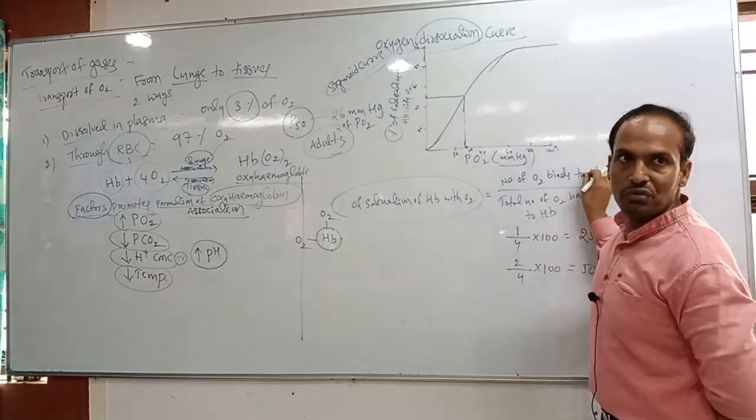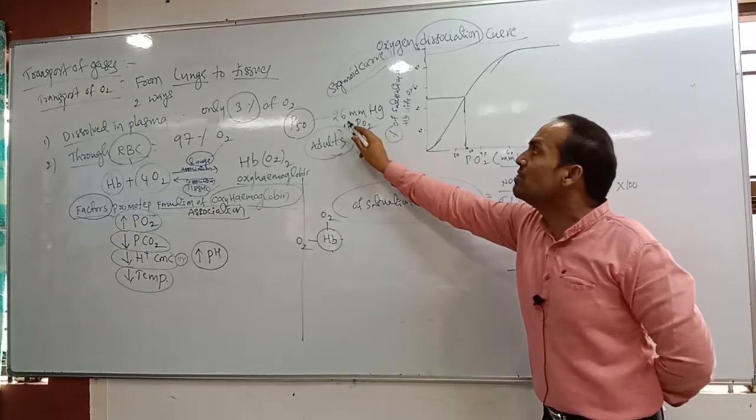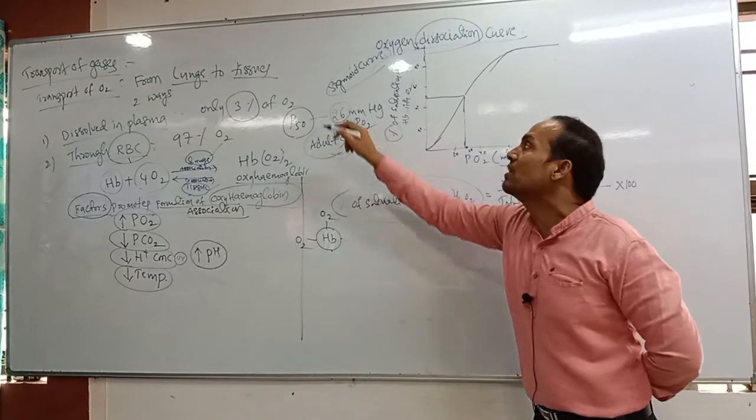But at which partial pressure of oxygen? How much? That is 26 mmHg in that region.